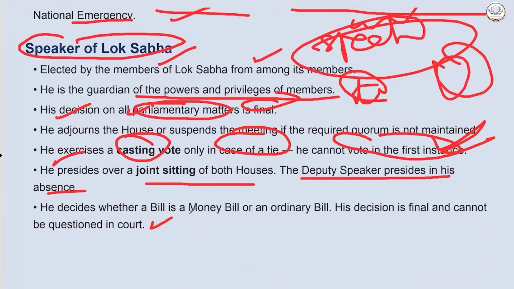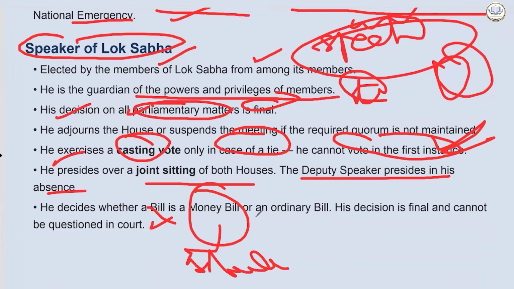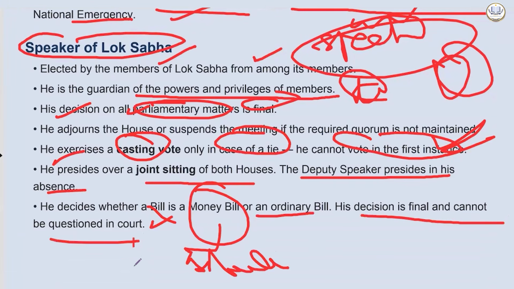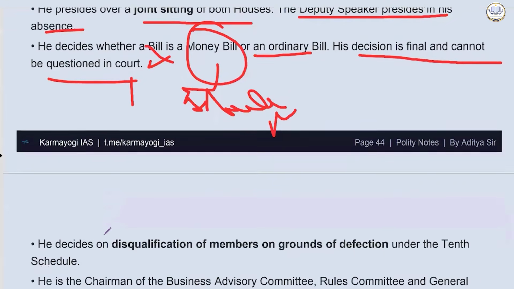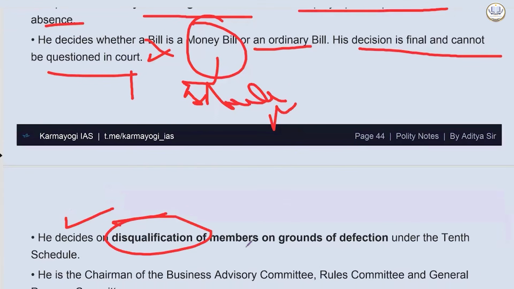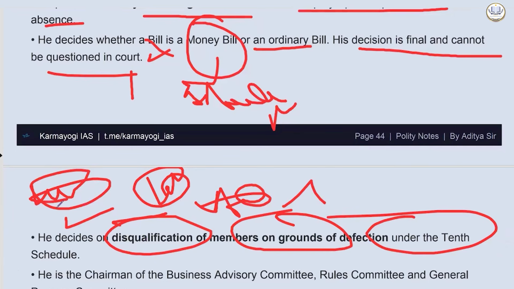He decides whether a bill is a money bill, or an ordinary bill. There were subsequent cases also with respect to the Aadhaar bill and all. His decision is final and cannot be questioned in court. But okay, they pulled this into court as well. Then he decides on disqualification of members on grounds of defection under the 10th Schedule. After the famous Aya Ram Gaya Ram case, this was done. But again, wholesale defection is happening. Merger, taking 2/3 of members, if they are merging, then it's happening, and it has been so much misused as well.